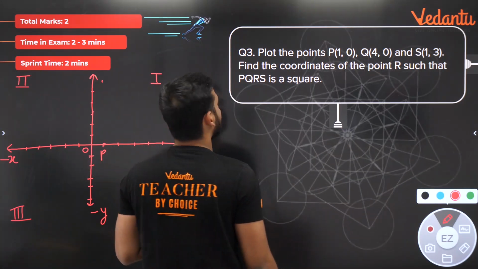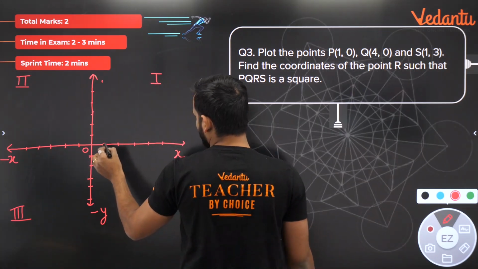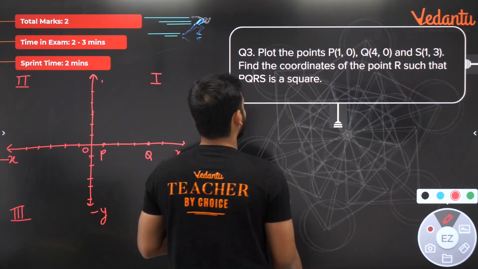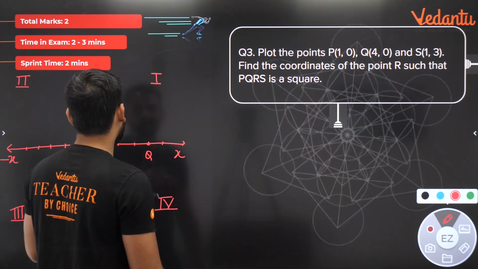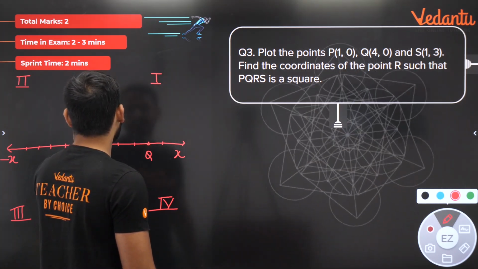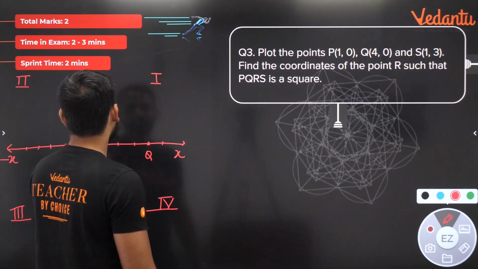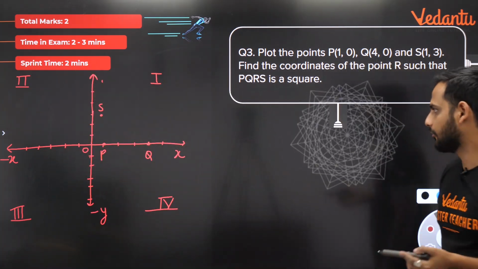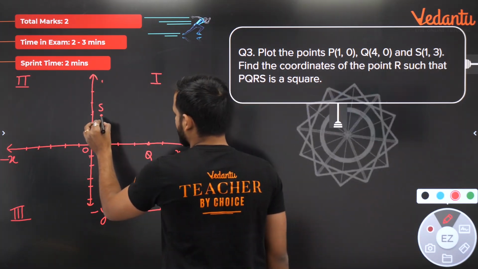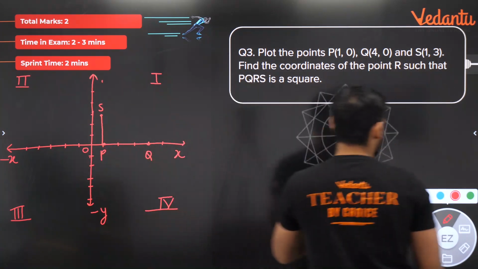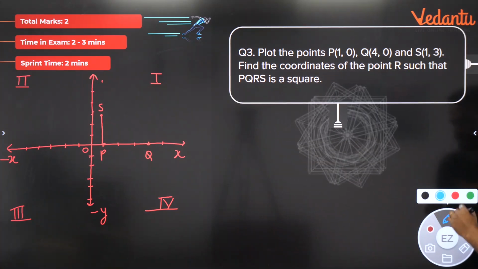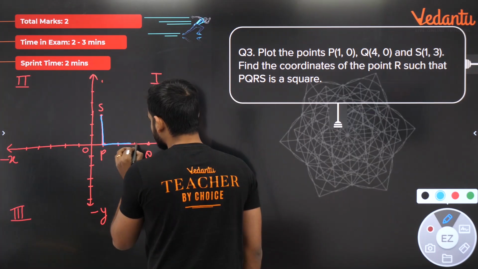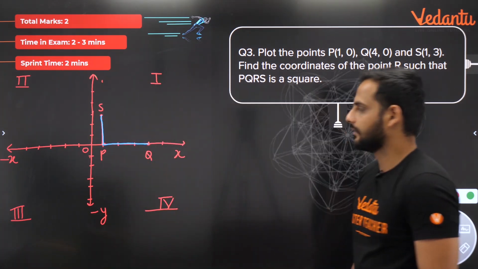So P is here. Q is (4, 0), so 1, 2, 3, 4, Q is here. Q is also on the x axis. Then S is (1, 3), here. Okay, this is your S. Now I need to find a point R such that it will form a square. So now bachcho, we have these 3 points. If I join these 3 points, this is the shape I'm getting.